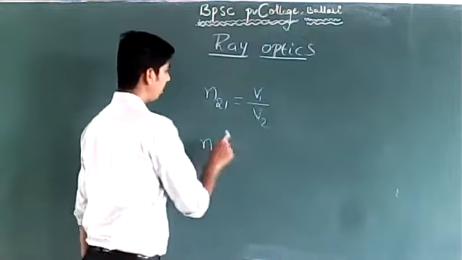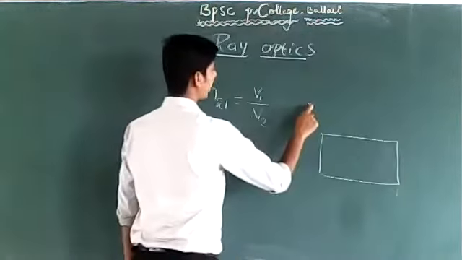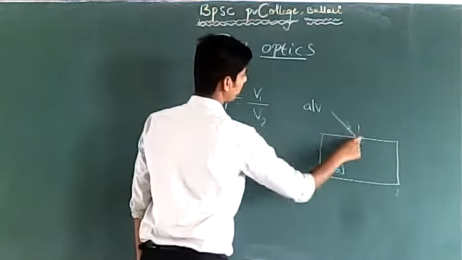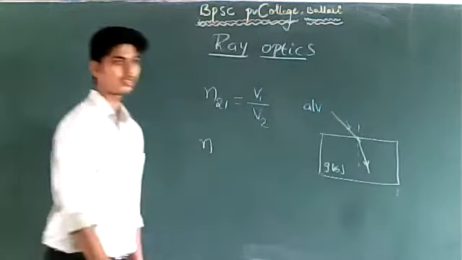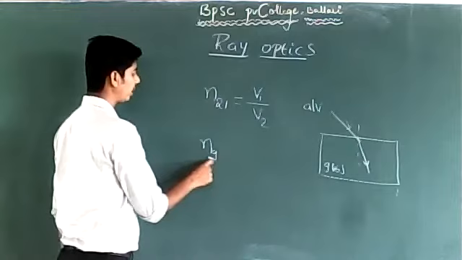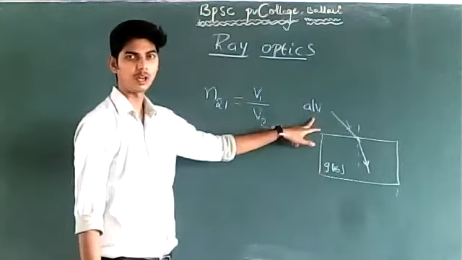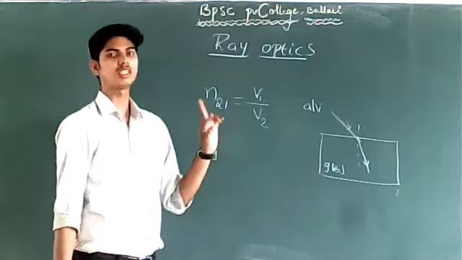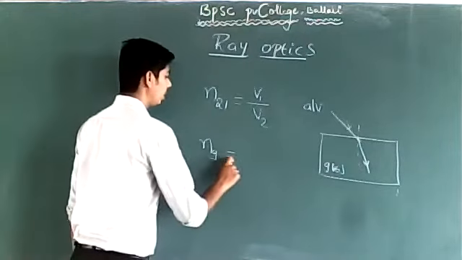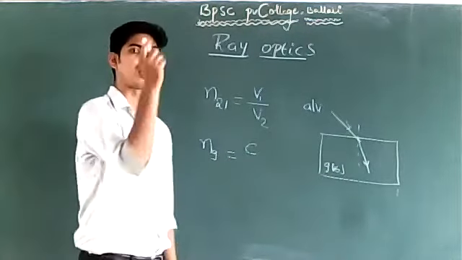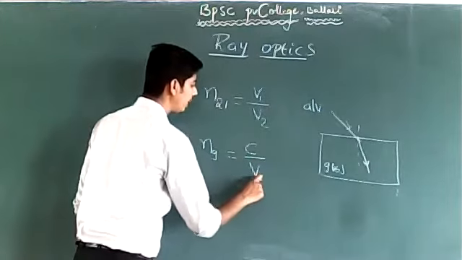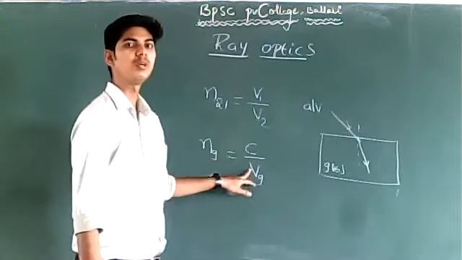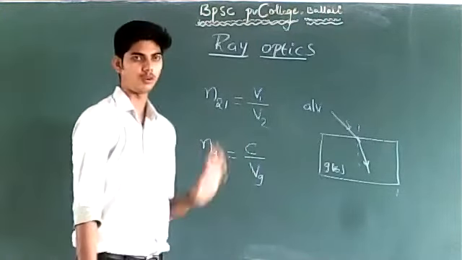On the other hand, suppose a ray of light travels from air or vacuum into glass. In this case, you need to define refractive index of glass with respect to air or vacuum. We write Ng, the refractive index of glass with respect to air or vacuum. It is absolute refractive index. It is defined as the ratio of speed of light in air or vacuum to that in the medium. The medium here is glass. So, ratio of speed of light in air or vacuum to the speed of light in glass. This is absolute refractive index.